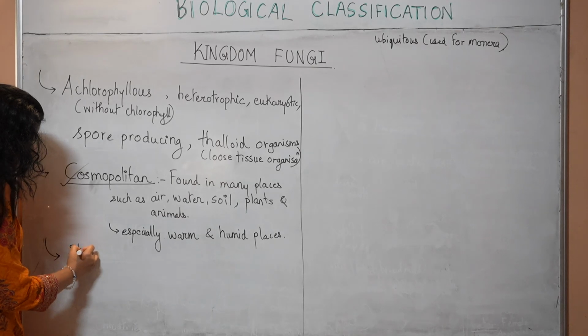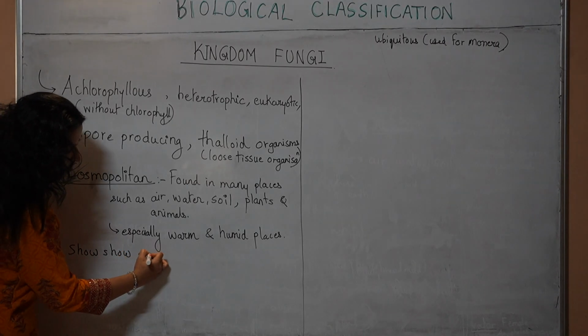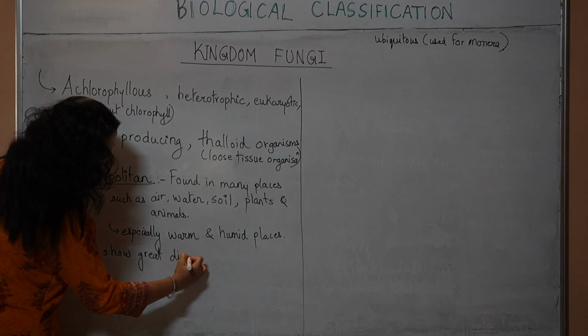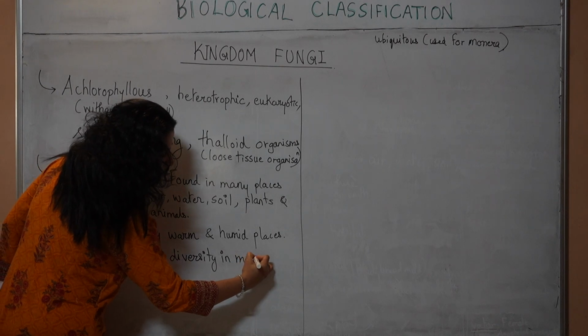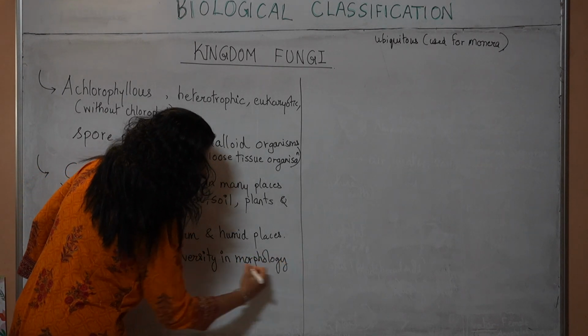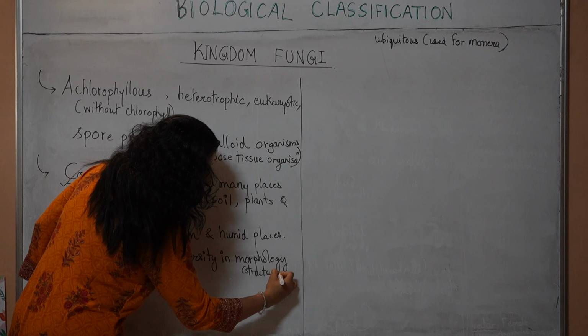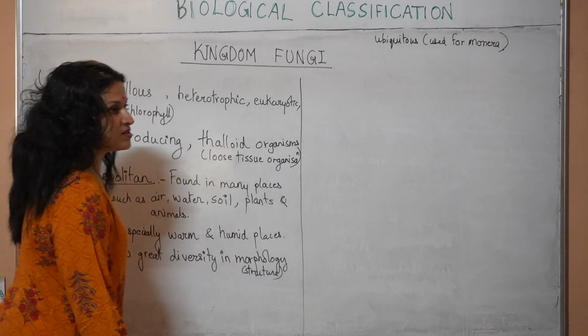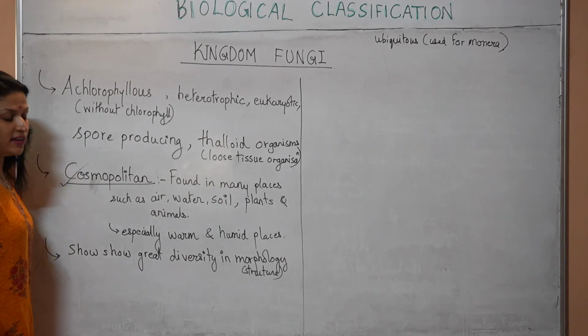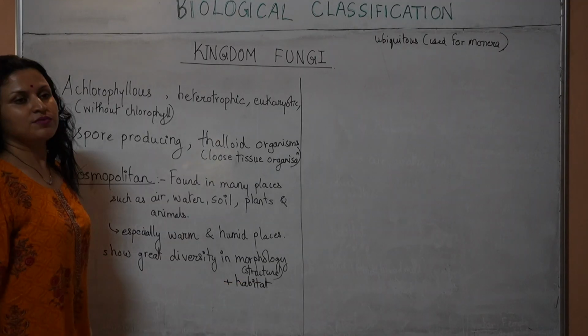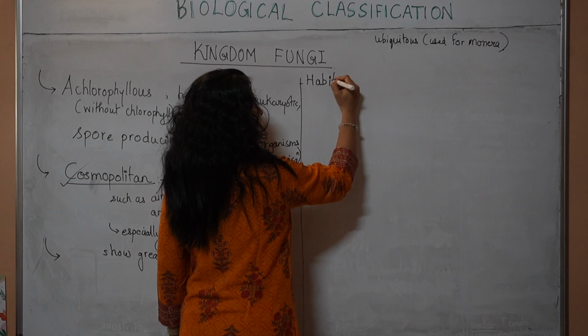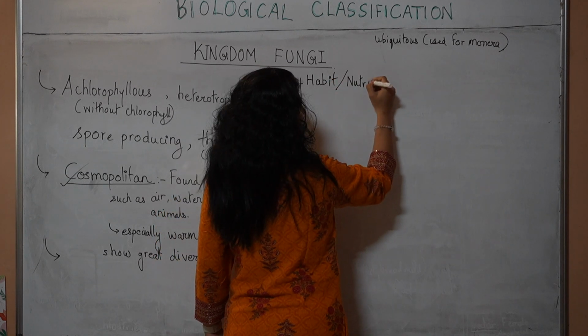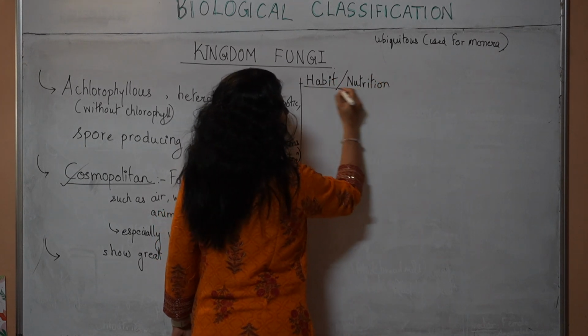They show great diversity in morphology. Morphology means structure, which you will see in this kingdom as we study further. Different variety of structures are produced by fungi, plus habitat, right? Next we are looking at their habit, which can be also called their nutrition.